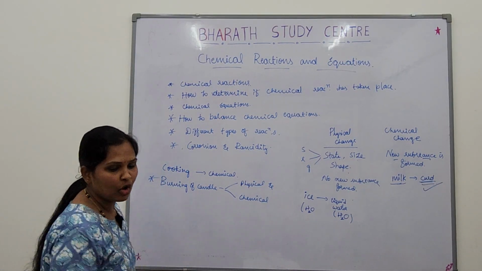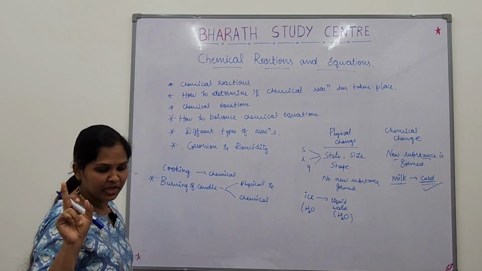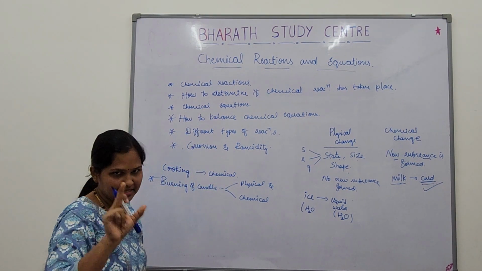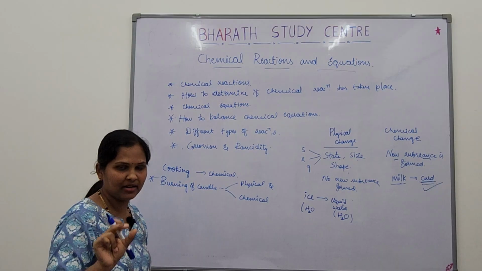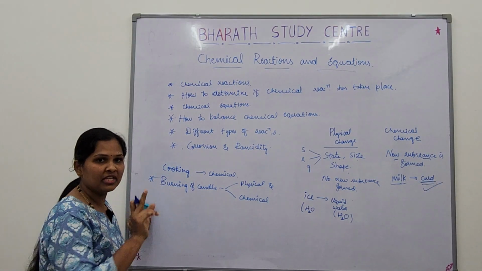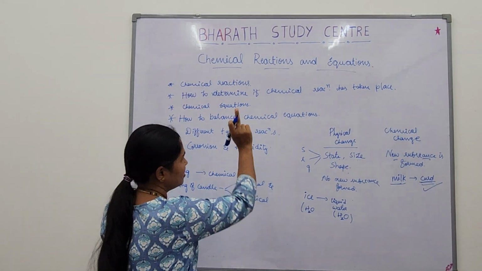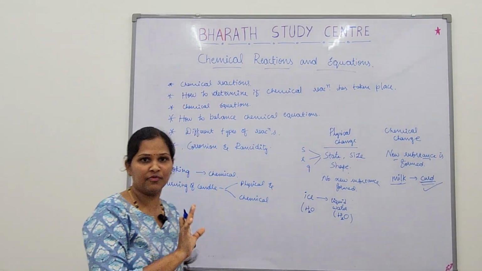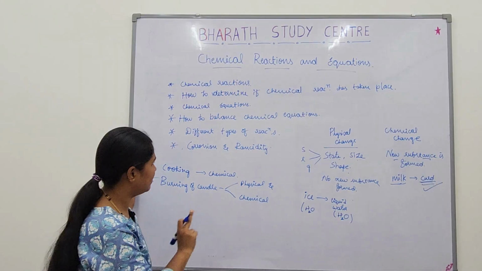Got it? So, some examples are given in your book. Go through them and refer and analyze which is a physical change and which is a chemical change. Okay? In this chapter, we are studying more about chemical reactions. So, this is enough as of now. You have already studied about this.